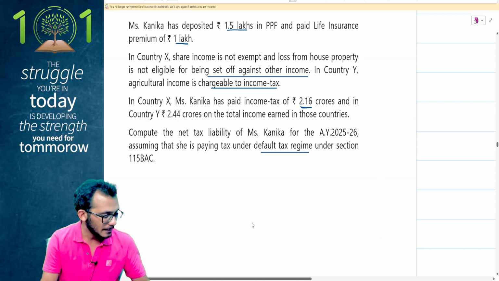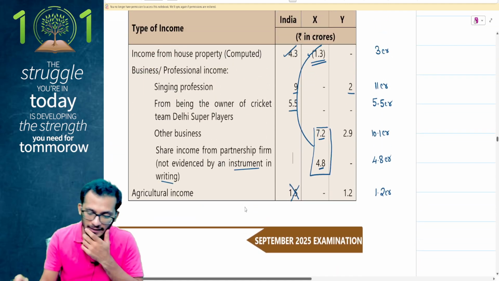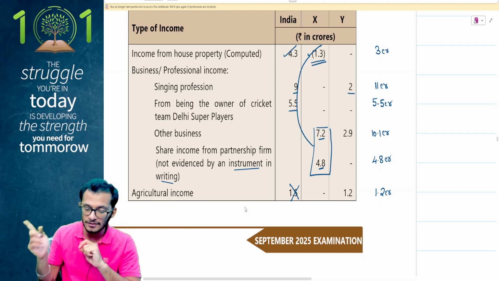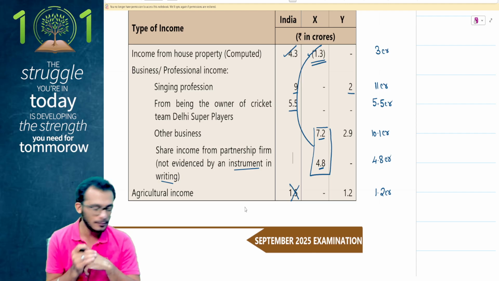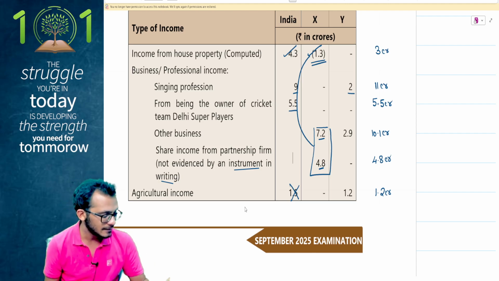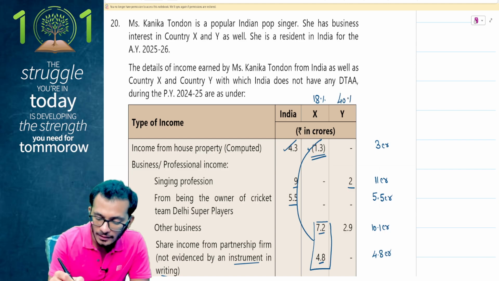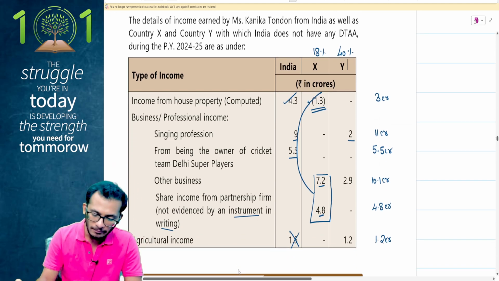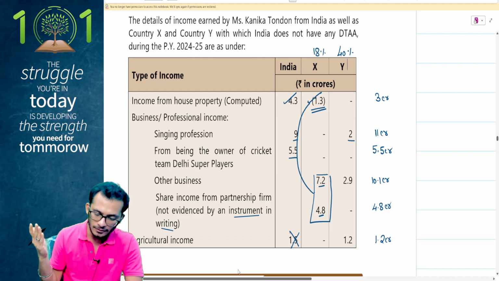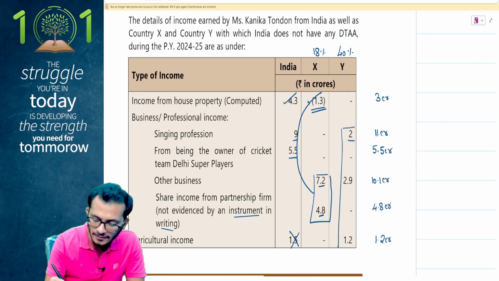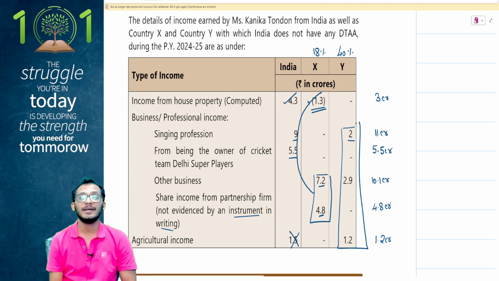Coming to country Y, my income tax is 2.44, and that is getting divided by what? That is getting divided by 2 plus 2.9, which is 4.9. 4.9 plus 1.2 is also there. So it is 6.1. Therefore, the tax rate is 40%. I have a tax rate of 40% when it comes to country Y. What is my double taxed income? My double taxed income is all the three, because 2 is also taken, 2.9 is taken, 1.2 is also taken. So my doubly taxed income here is going to be the whole 6.1. The whole 6.1 will be taken into consideration.